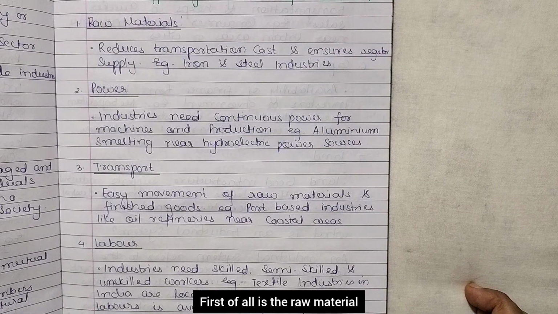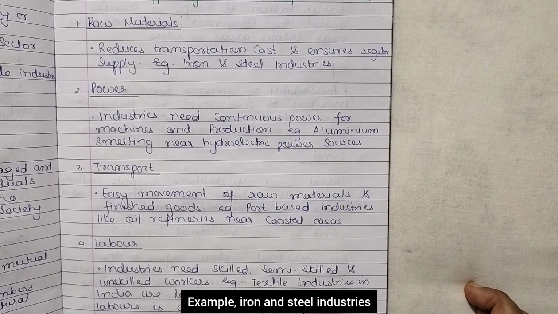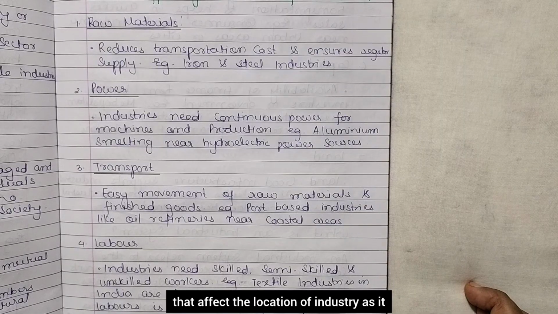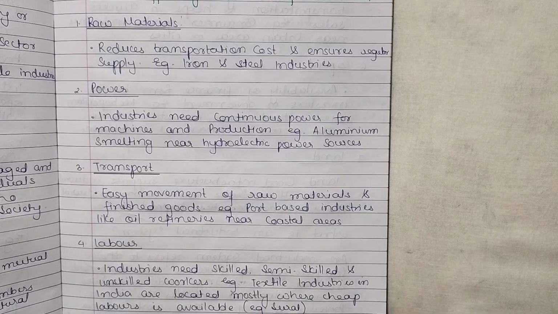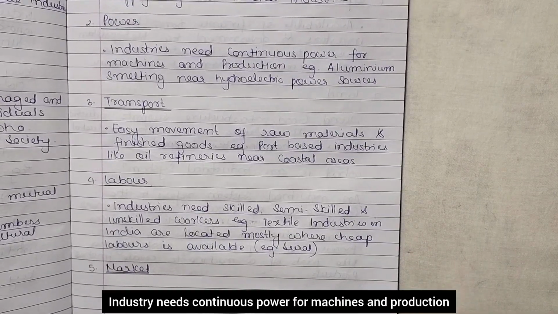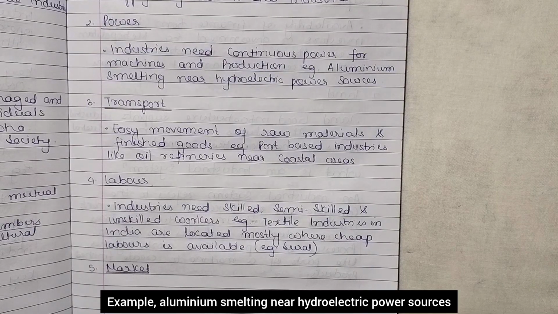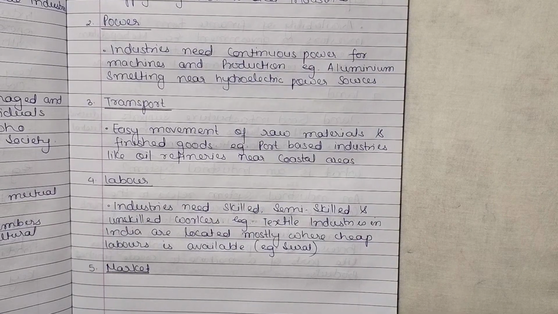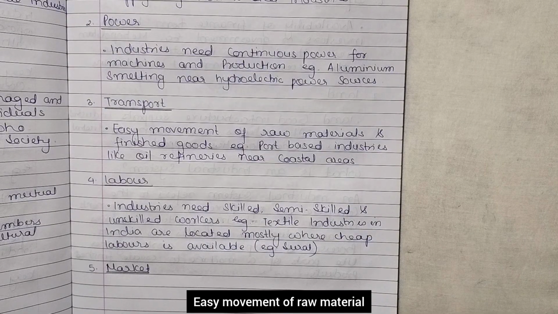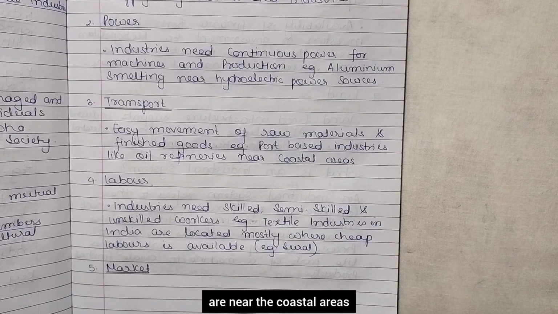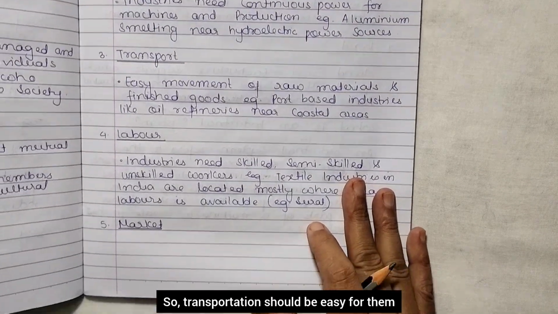First of all is the raw material. It reduces transportation cost and ensures regular supply. Example, iron and steel industries. Raw material is one of the important factors that affect the location of industry, as it reduces transportation cost and ensures regular supply. Second important factor is power. Industry needs continuous power for machines and production. Example, aluminum smelting near hydroelectric power sources. Third is transport. Easy movement of raw material and finished goods. Example, port-based industries like oil refineries are near the coastal areas. So transportation should be easy for them.